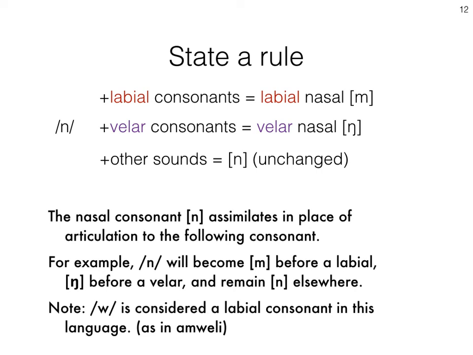Let us state a rule. If n is followed by a labial consonant, it becomes labial nasal m. If n is followed by a velar consonant, then it becomes velar nasal ng. And if n is followed by other sounds, it remains unchanged. The nasal consonant n assimilates in place of articulation to the following consonant. For example, n will become m before a labial, ng before a velar, and remain n elsewhere.